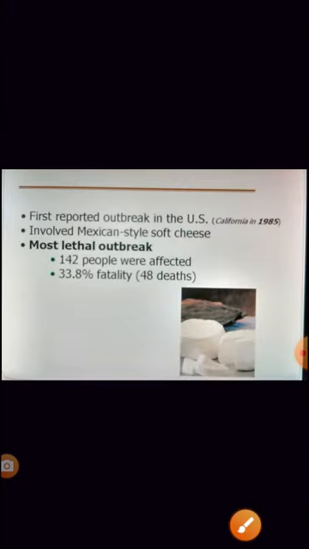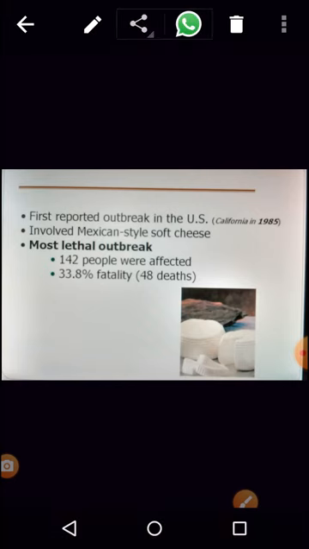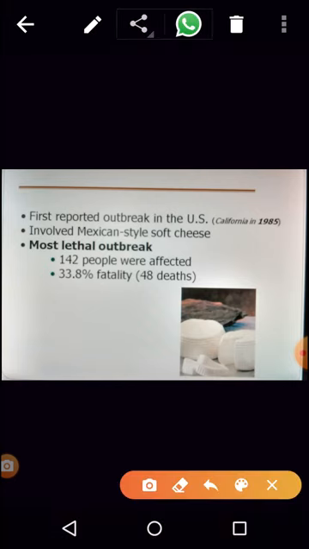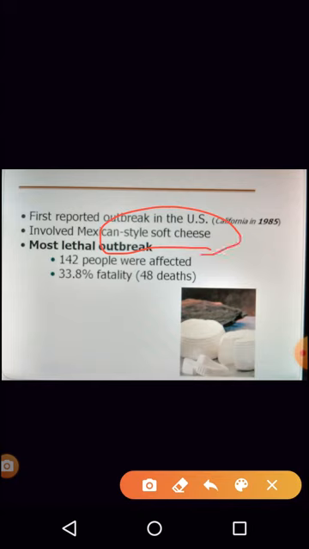Now the first reported outbreak in the US was the most lethal outbreak. The previous one which we saw was not that lethal, but this was the most lethal, and that was in the US in the year 1985. It was spread through cheese. Around 142 people were affected and almost 48 deaths were observed.